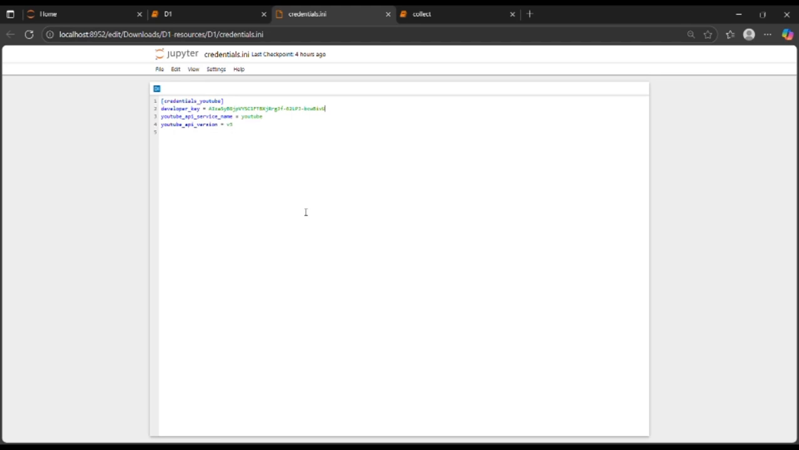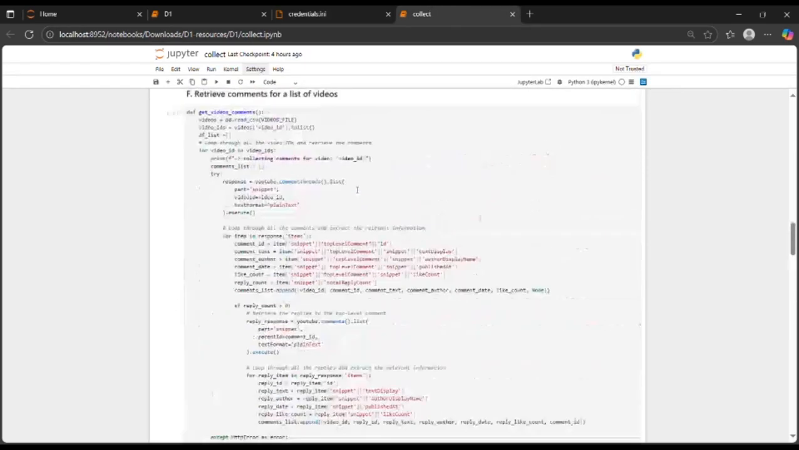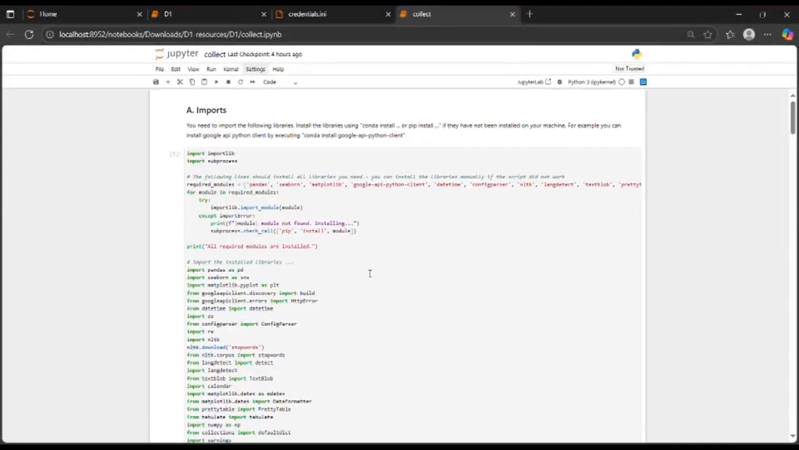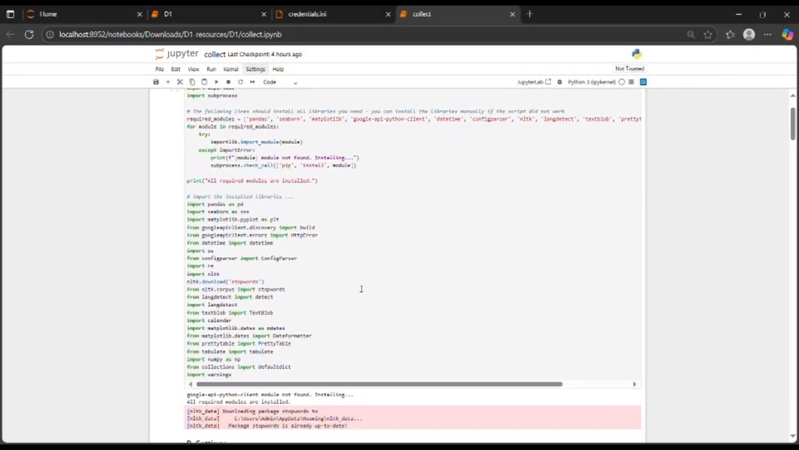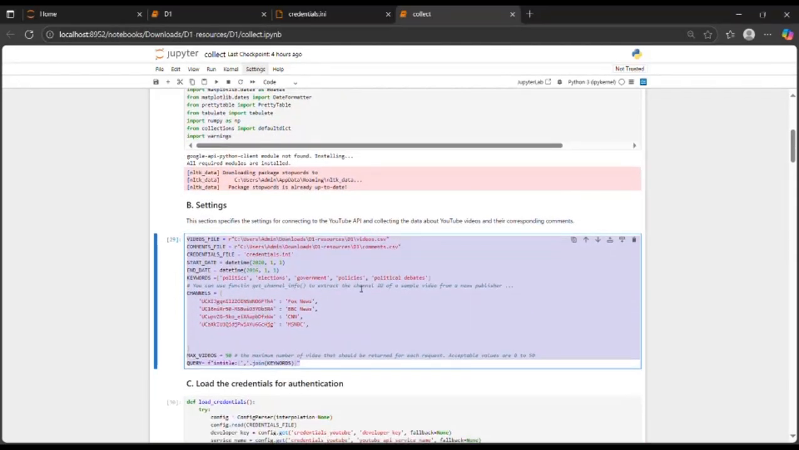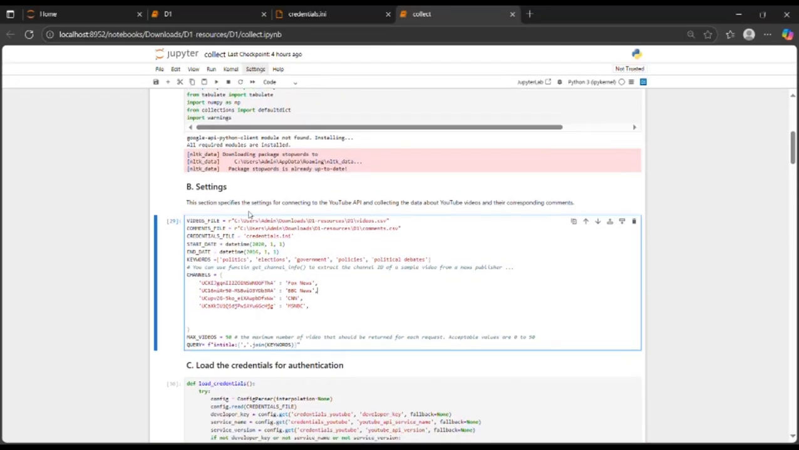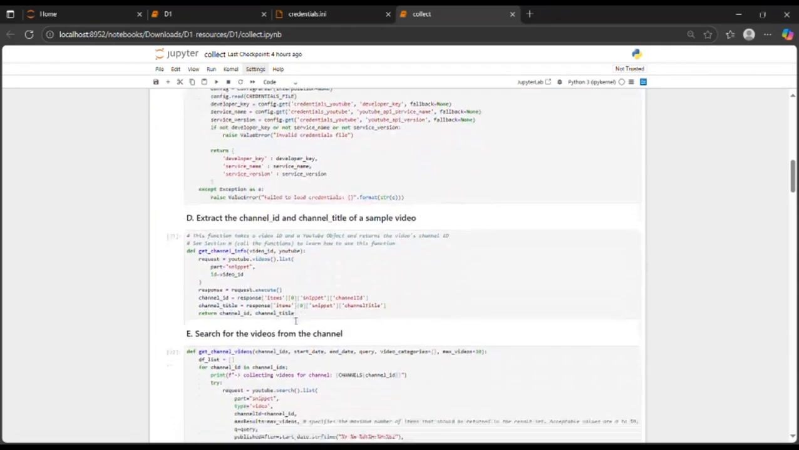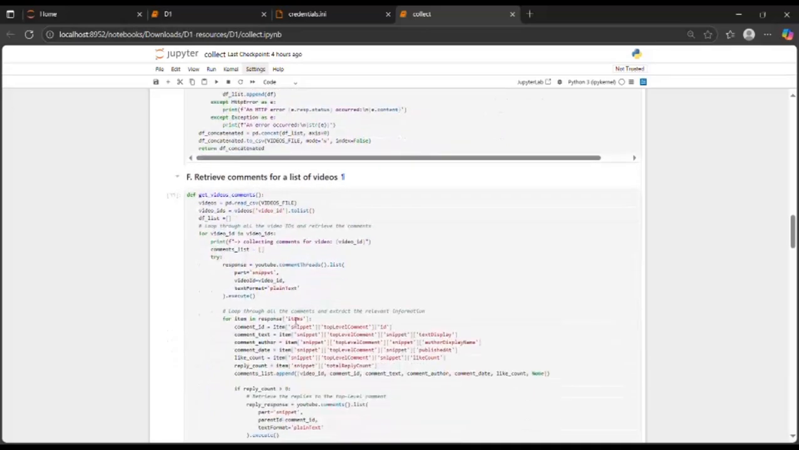After that, I opened the collect.ipynb file and imported different libraries such as pandas, seaborn, matplotlib, etc. Then I went to the B part of the file, which was named settings, and pasted the paths of videos and comment files there. After that, I wrote some keywords related to my topic, that is political news. I fetched my data from four different YouTube channels, namely Fox News, BBC News, CNN, and MSNBC. After doing so, I successfully ran my file as I was able to fetch data from the videos and even comments, as shown at the end of the file.